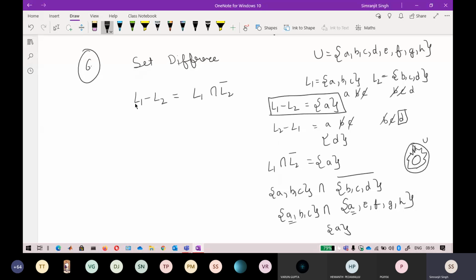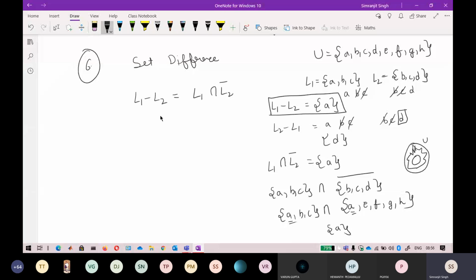So I have proved that L1 minus L2 can also be written as L1 intersection L2 complement. I think you have also studied this in set theory. I do not need to repeat it, but I want it for your reference if you do not remember it. So I have repeated it.